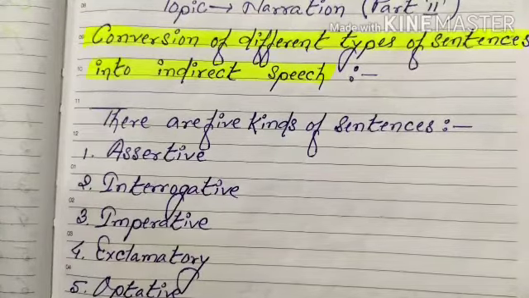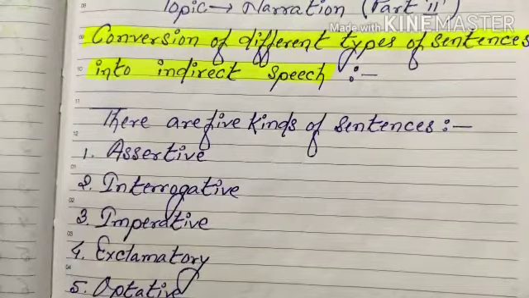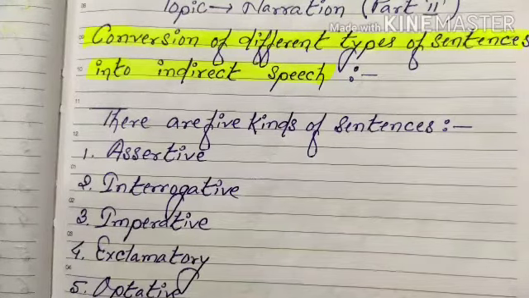Move on to the second kind of sentence, which is interrogative. Interrogatives are such sentences which are used to ask questions, and questions are also asked in 2 different ways, with WH words as well as with auxiliary verbs. The third kind of sentence is imperative. Imperative sentences are used to express requests, commands, advice or suggestions.